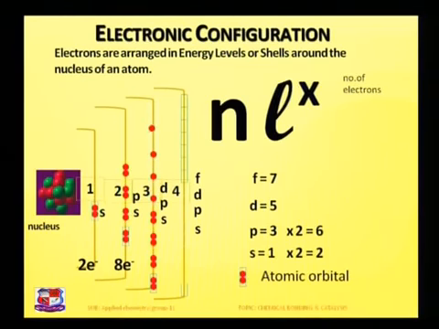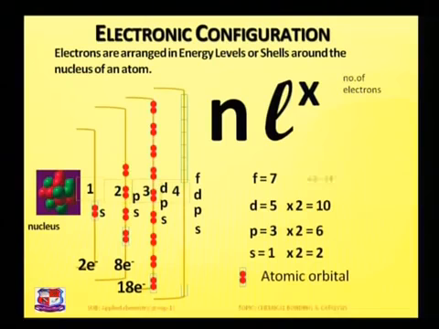As shown in this diagram, each one is first half filled and then paired with another electron with opposite spin. Total number of electrons is 18. For S, P, D: 5 into 2 is equal to 10, 3 into 2 is 6, and 1 into 2 is 2. So therefore there are 18 electrons in the third energy shell.